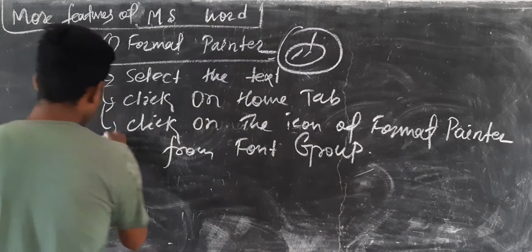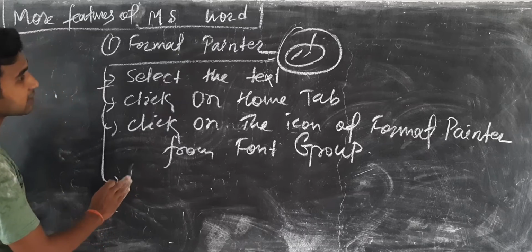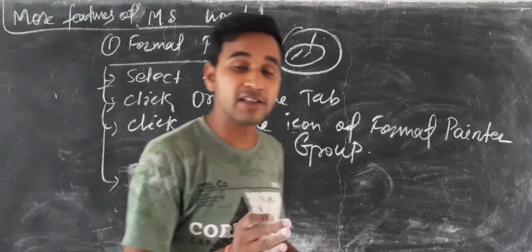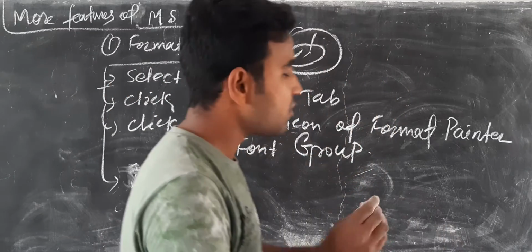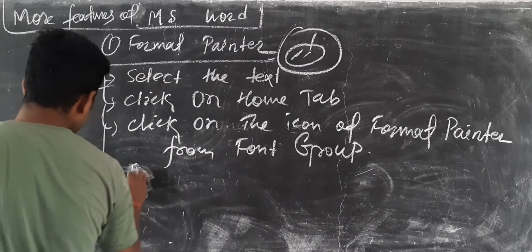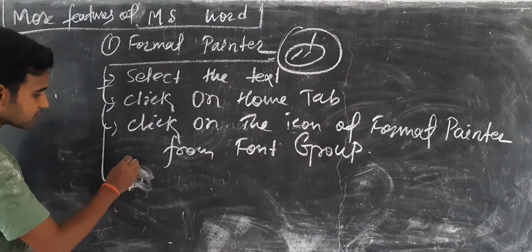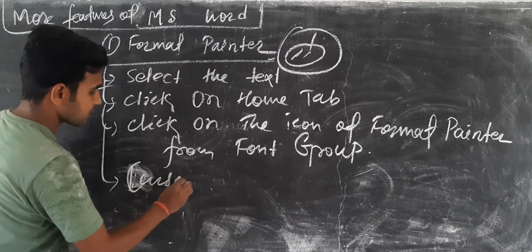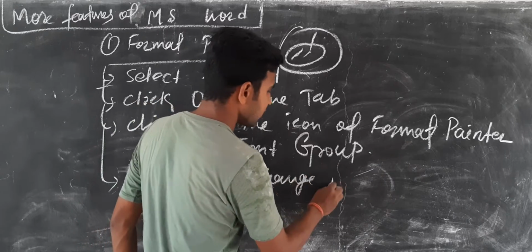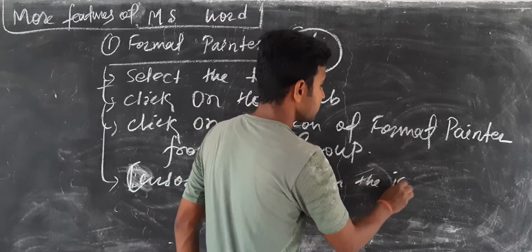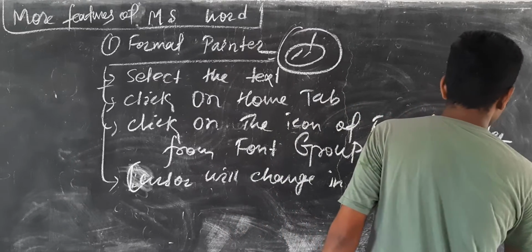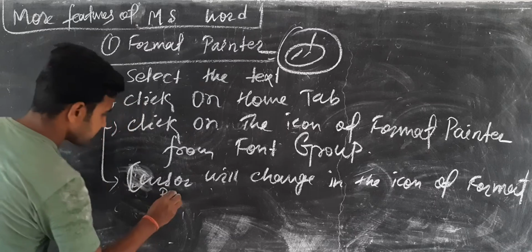Okay, next thing, place the cursor. Now drag the mouse. Your cursor will be changed to the format painter icon. So drag the mouse. Here is written: your cursor will change to the icon of format painter.